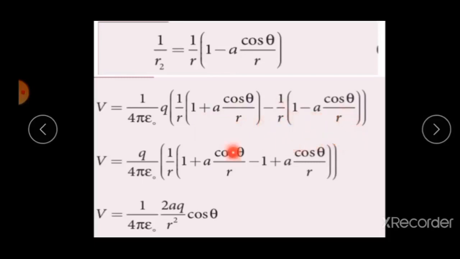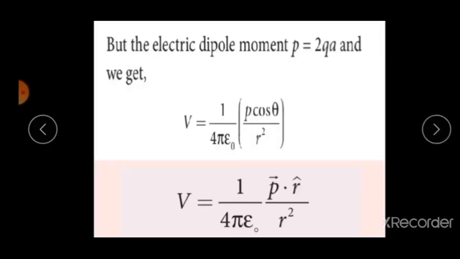Now simplify this equation and get the answer V is equal to 2qa divided by 4 pi epsilon naught r square into cos theta. But the electric dipole moment p is equal to 2qa, and we get V is equal to 1 by 4 pi epsilon naught into p cos theta by r square.